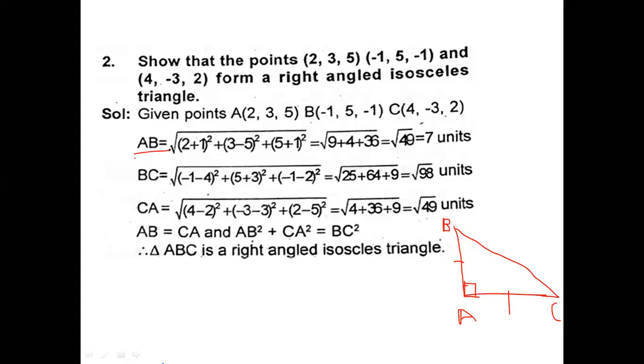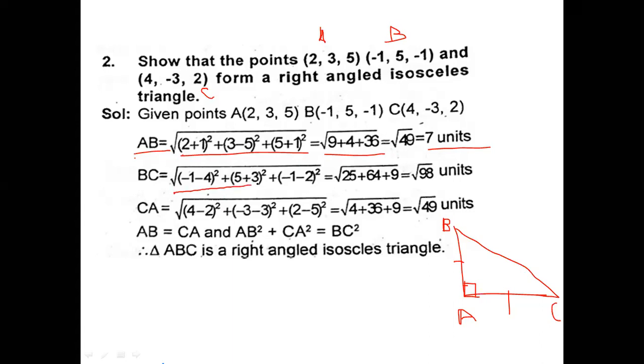What is AB? Root of (x2 minus x1) whole square plus (y2 minus y1) whole square plus (z2 minus z1) whole square. Okay, so this is your A, this is your B, and this is C. That will be root of (2 minus 1 minus 1... whole square) plus (3 minus 5) whole square plus (5 plus 1) whole square, equal to root of 9 plus 4 plus 36. That will be root 49, that will be 7 units.